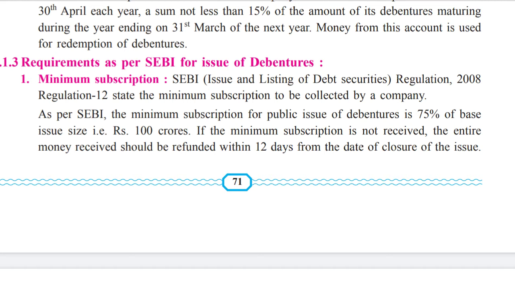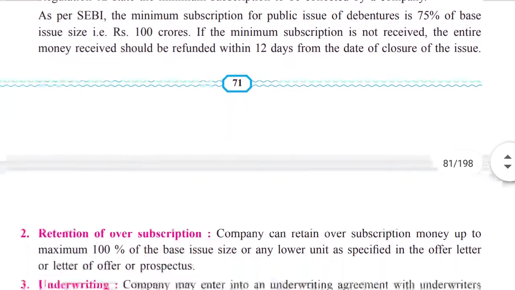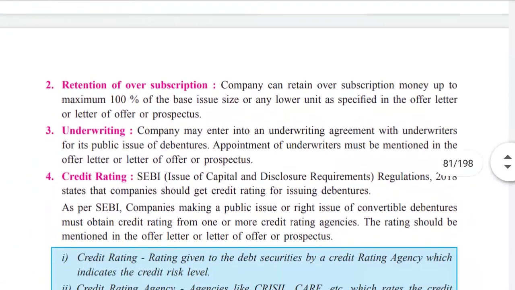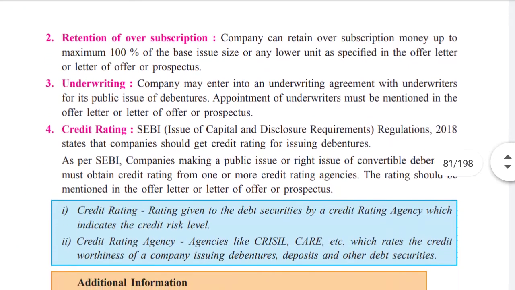So suppose they do not get the proper 75%, then what is going to happen? They will have to close the debenture issue, and whatever number of people have invested, even 10 lakhs or 20 lakhs, but not up to 75%, all that money has to be refunded to the people who have invested.